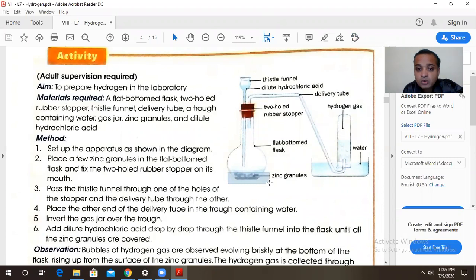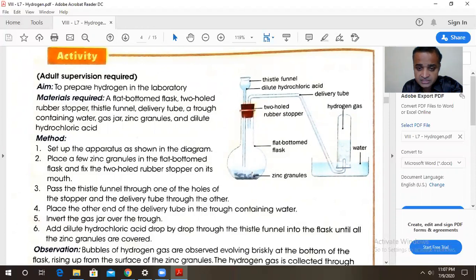So it is called a flat bottom flask, in which the zinc granules are taken. Dear friends, we have seen the concept why zinc granules are preferred. A thistle funnel is used for the addition of a liquid material. So a thistle funnel has a tube through which dilute hydrochloric acid is added very slowly as per our requirement. Through this tube, now what will happen?